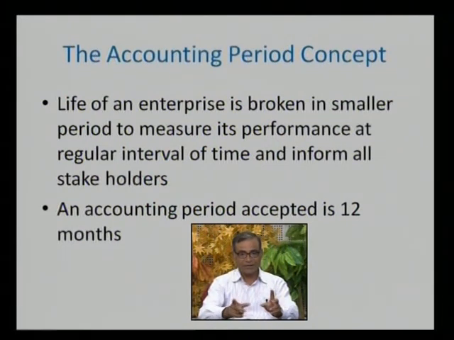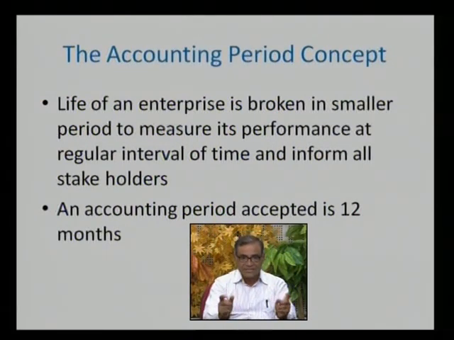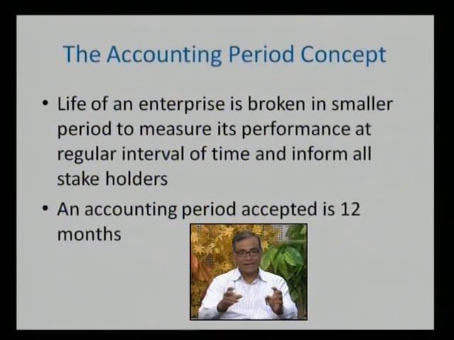For the sake of calculating the result of the business, profit or loss, and the situation of assets and liabilities, this is done at the end of the year. So the profit or loss is calculated at the end of every year. Here the entire life of the business is divided into small periods of time, and every small period of time is considered an accounting period. At the end of every accounting period, profit or loss is calculated, assets and liabilities are valued, and it is communicated to all stakeholders. Generally the accounting period is 12 months.